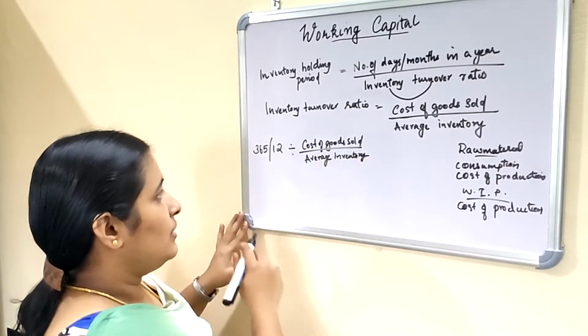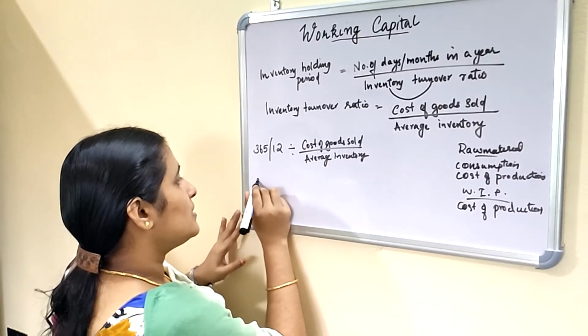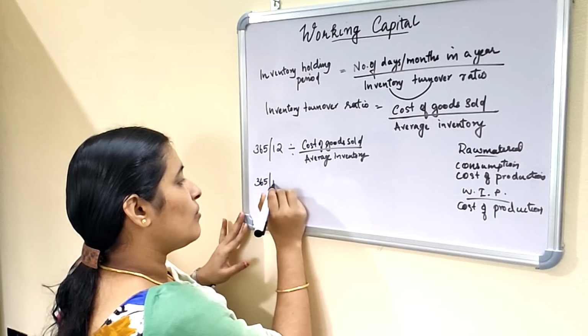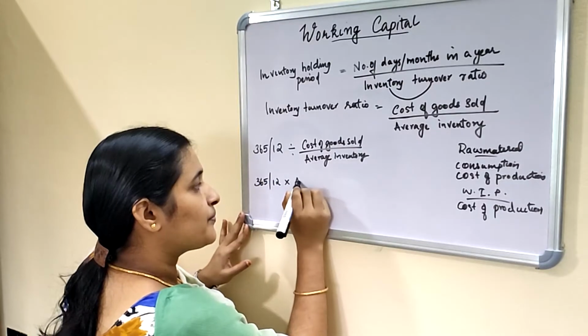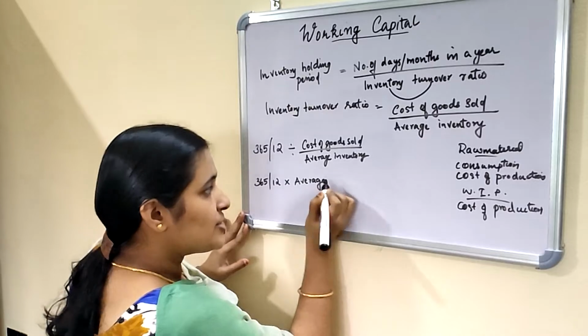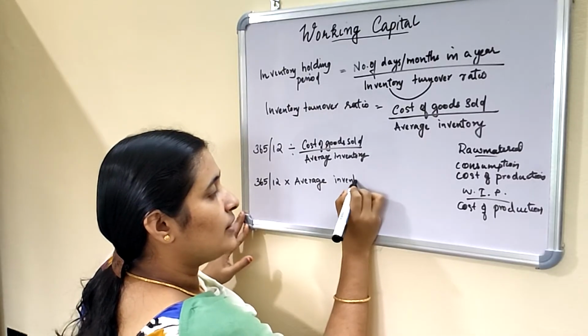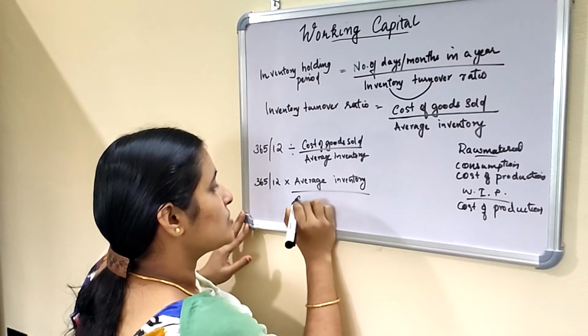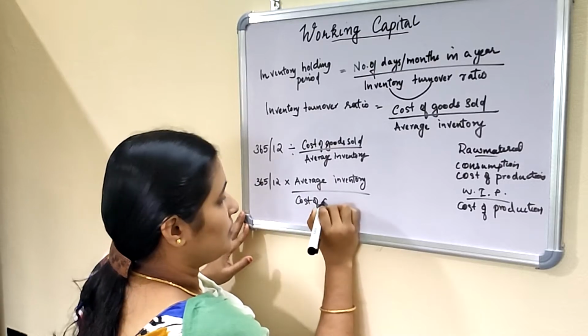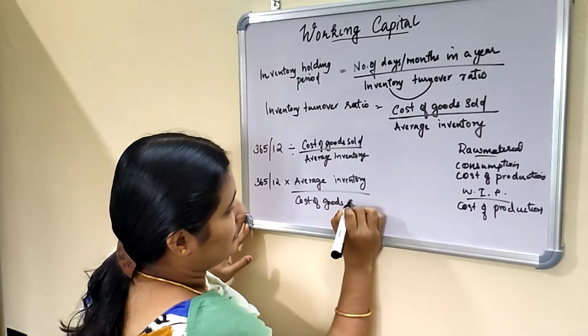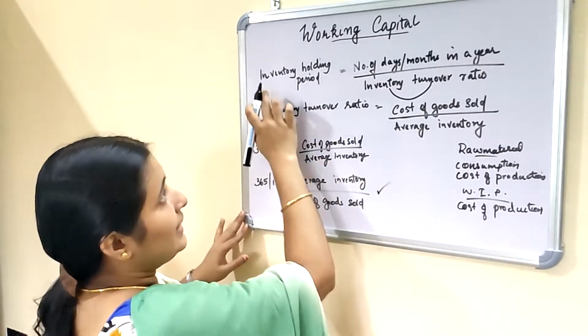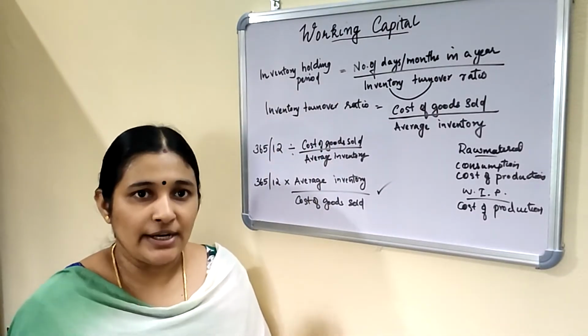We can use the reciprocal. So 365 or 12 into average inventory divided by cost of goods sold. This is the formula for calculating inventory holding period.